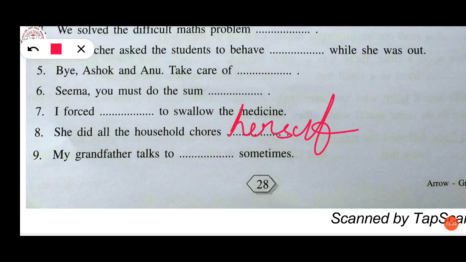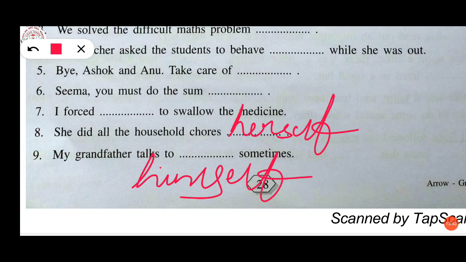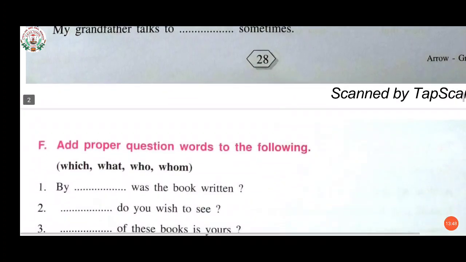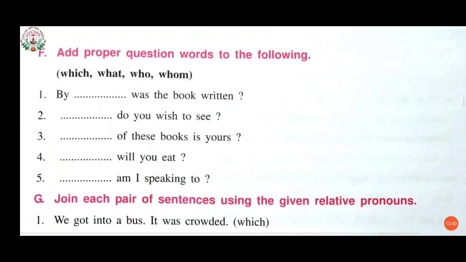Ninth one, my grandfather talks to himself sometimes. Now after this, students, let's come to the next question, that is the F1.